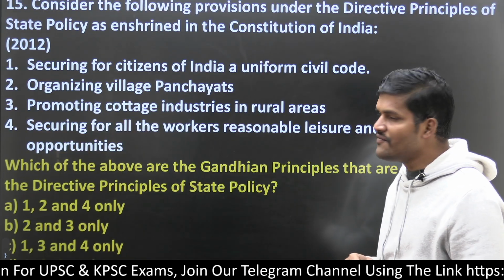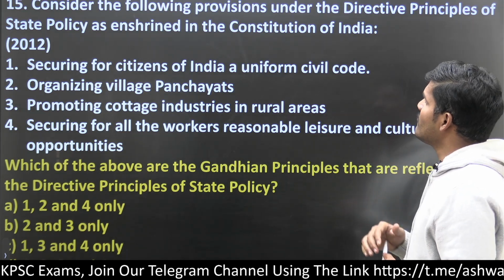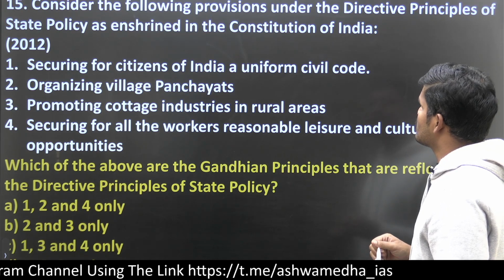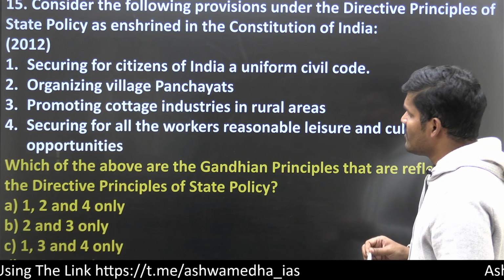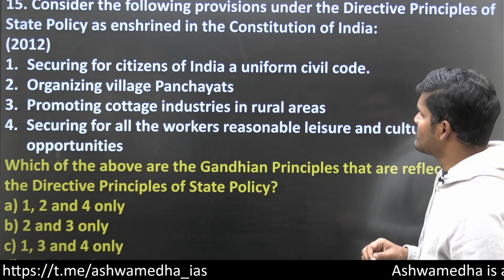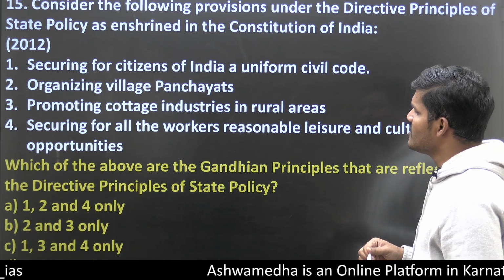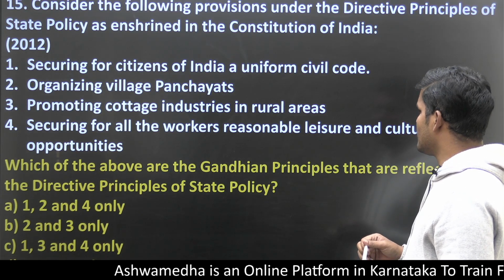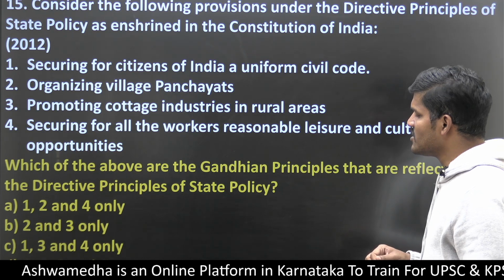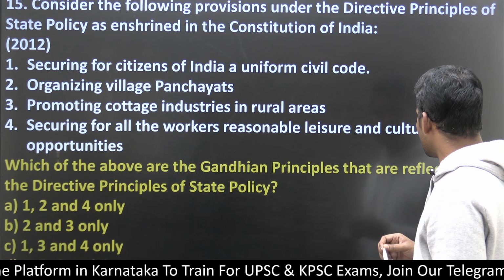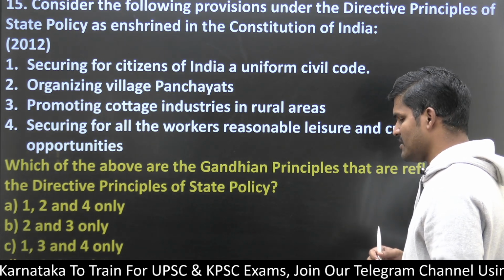Then question number 15. Consider the following provisions under the DPSP as enshrined in the Constitution: securing for citizens of India a uniform civil code, organizing village panchayats, promoting cottage industries, securing for all workers a reasonable living wage. Which of the above are the Gandhian principles reflected in the DPSP?